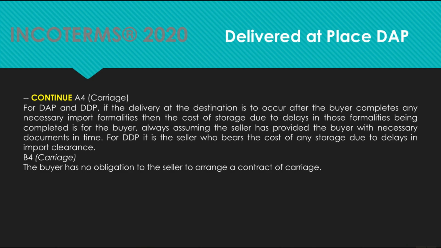B4, carriage. The buyer has no obligation to the seller to arrange a contract of carriage. As you might know, the customs clearance may require special documents and approvals from the country of origin or the country of destination, such as import permits.